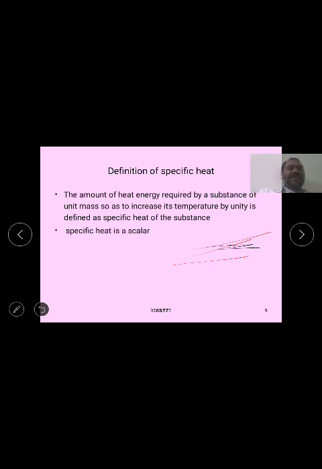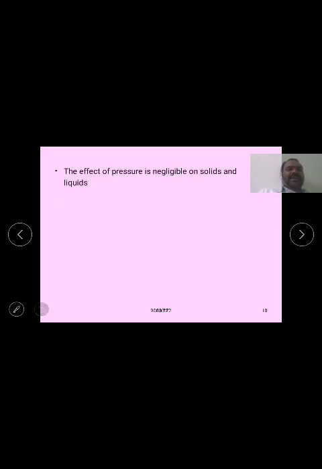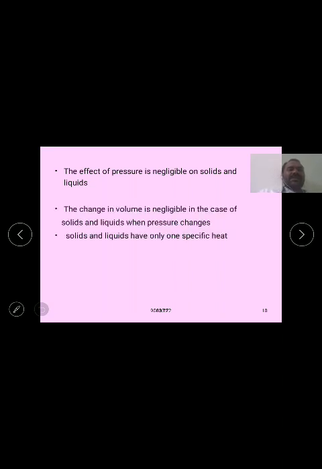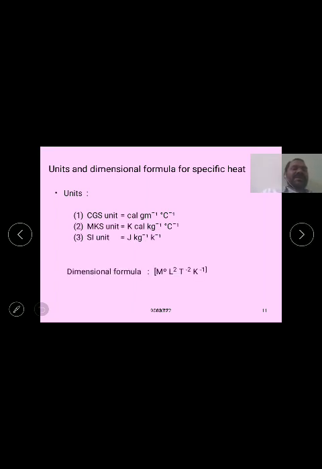And specific heat is a scalar quantity, and the effect of pressure is negligible on solids and liquids. So the change in volume is negligible in the case of a solid and a liquid when the pressure changes. Solids and liquids have only one specific heat. Now the unit and dimensional formula of specific heat: the CGS unit is calorie per gram per degree centigrade, and the MKS unit or SI unit of specific heat of a substance is